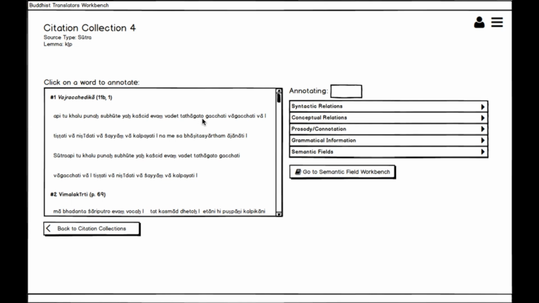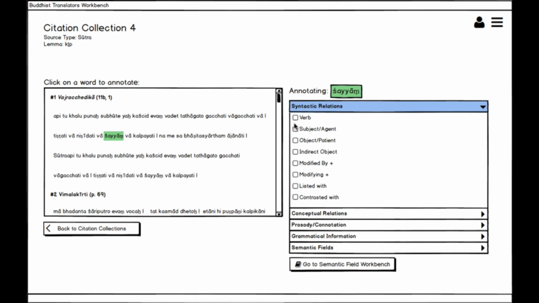Let's begin annotating. In this citation, you might notice that the meaning of klp in this passage is determined by its object, shayyam, as the sutra says klp means to lie down. Let's then start our linguistic annotation by marking that shayyam is the object of klp. Next, let's mark up the syntactic role of kalpayati. Once we have made these connections, we can proceed to annotate the semantic value that klp takes in this passage. To do so, we will assign to this instance of klp a semantic category taken from the historical thesaurus.